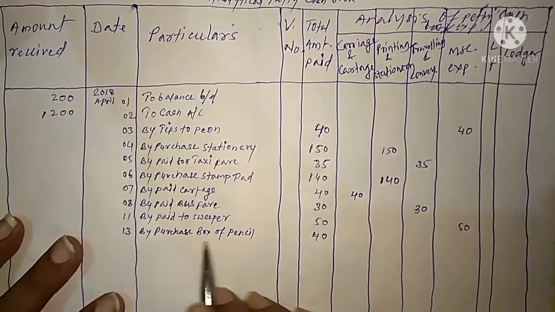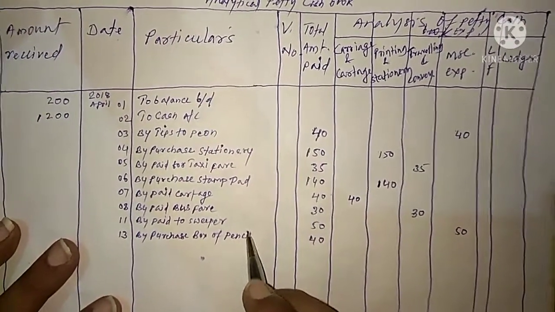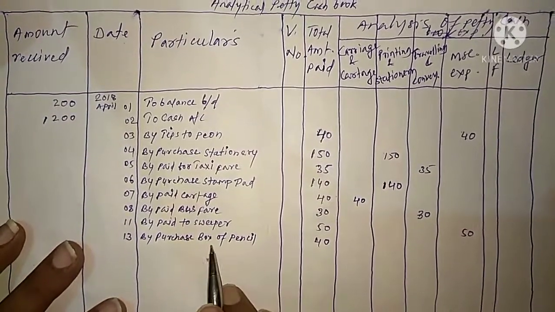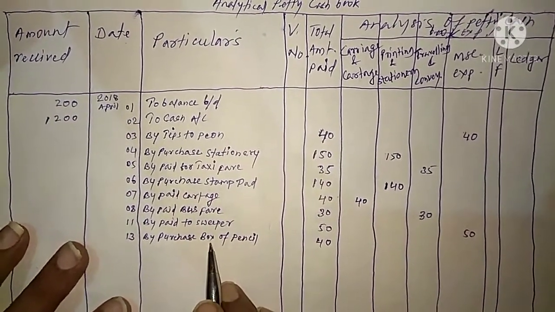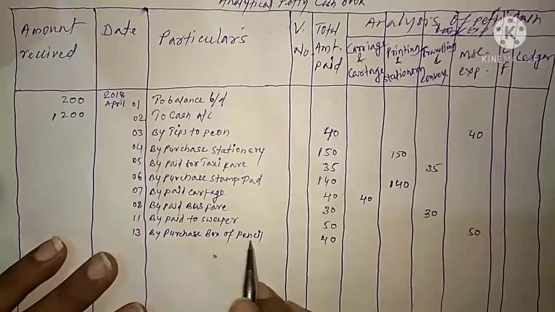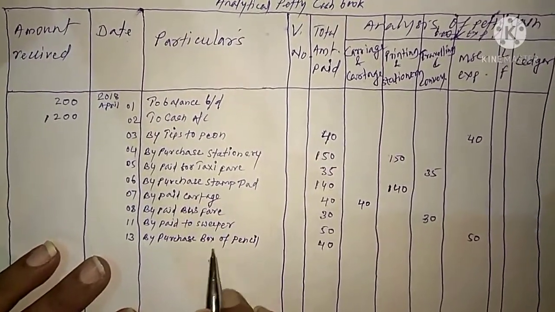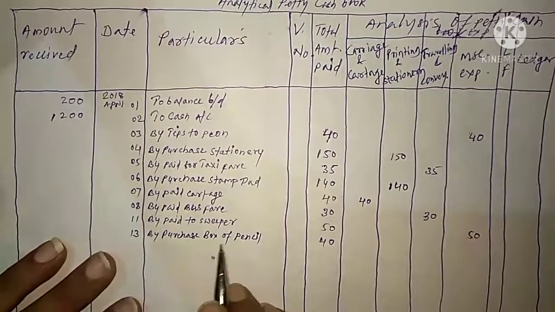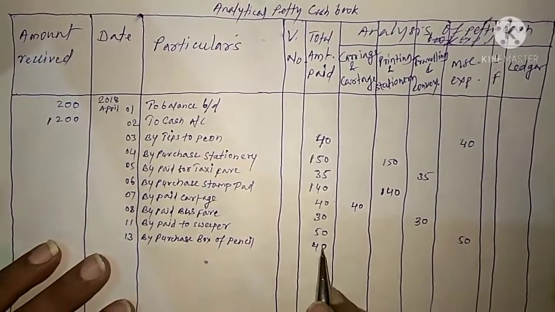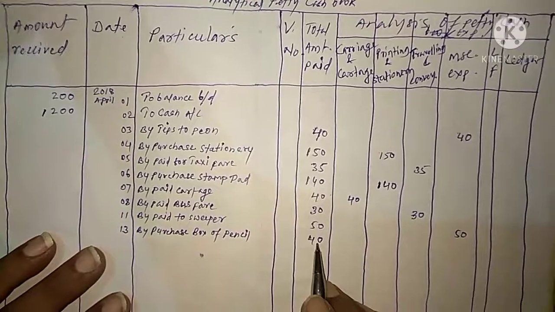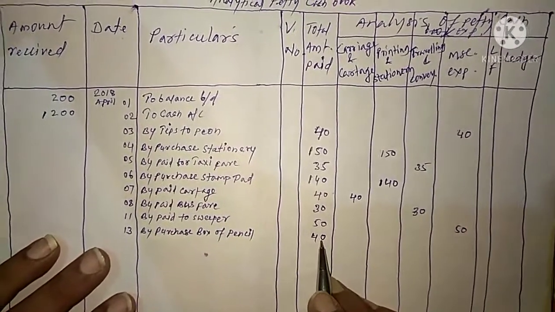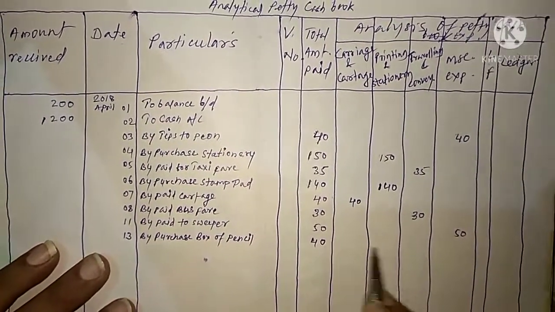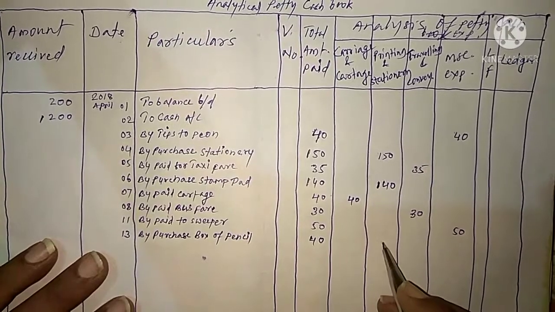Earlier I told you box of pencil, this is expenses. This expenses comes under the accounting head, that is called by the name of printing and stationery, because this is official expenses. All official expenses regarding the stationery, it comes under this accounting head. So 40 rupees we have to transfer, we have to write this effect of 40 rupees to the printing and stationery column.